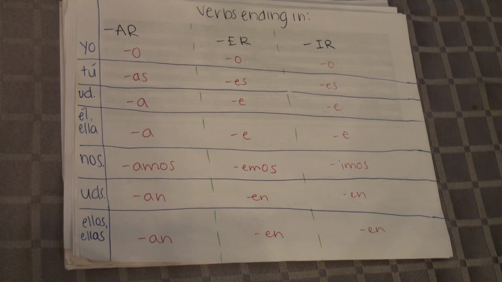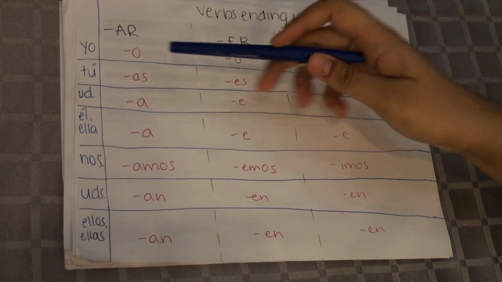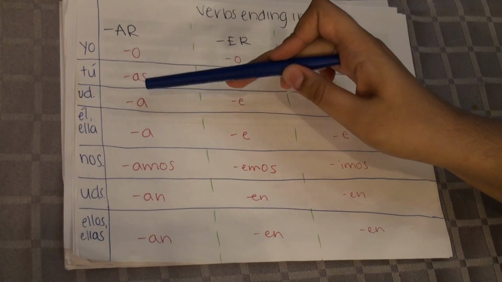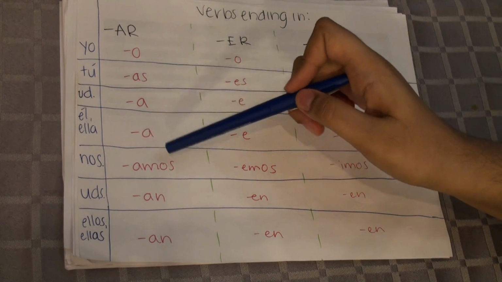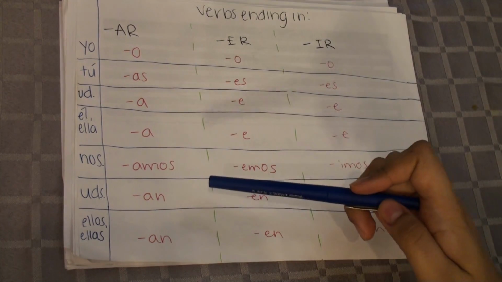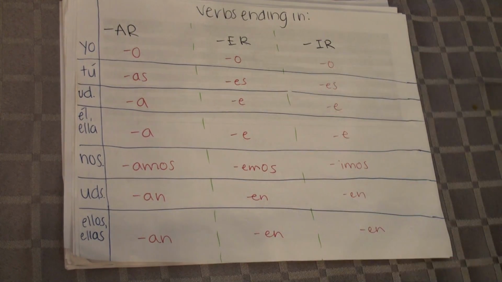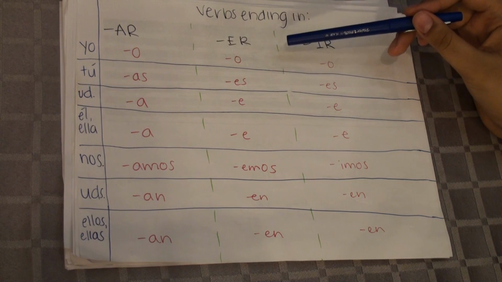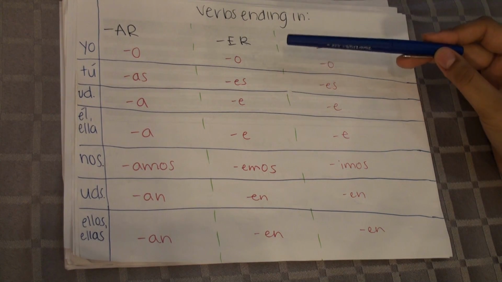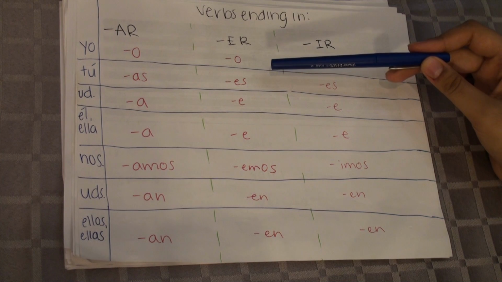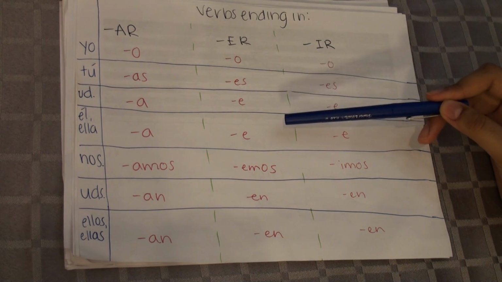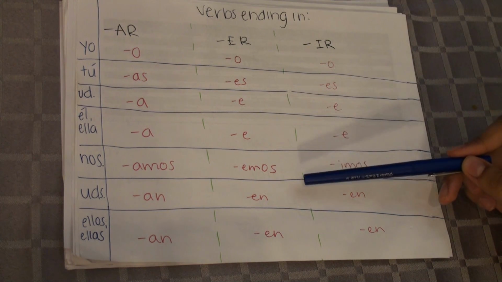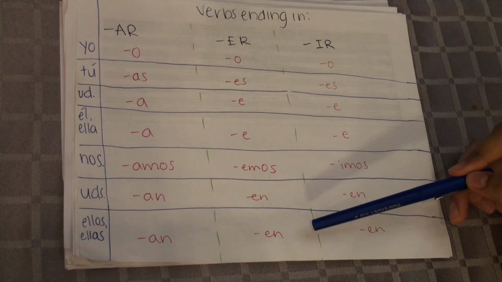For AR, it's yo ends in O, tú ends in as, usted ends in a, él and ella end in a, nosotros ends in amos, ustedes ends in an, ellos and ellas also end in an. For verbs ending with ER, yo ends with O, tú ends with es, usted ends with e, él and ella end with e, nosotros end with emos, ustedes end with en, ellos and ellas also end with en.